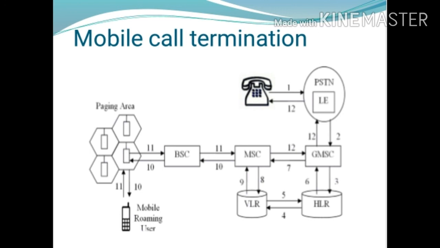When the BSS, meaning the base station subsystem, has established the necessary radio links, the MSC is informed and the call is delivered to the mobile station. If the BSS is fully established, then the MSC informs the mobile station that the call is delivered. When the mobile station answers the call, the connection is completed to the calling PSTN user. This is the mobile call termination.